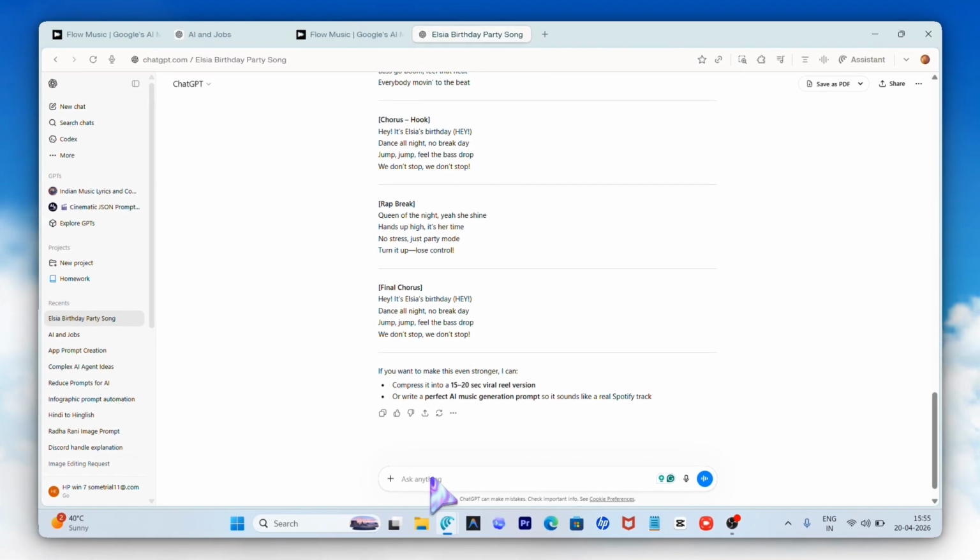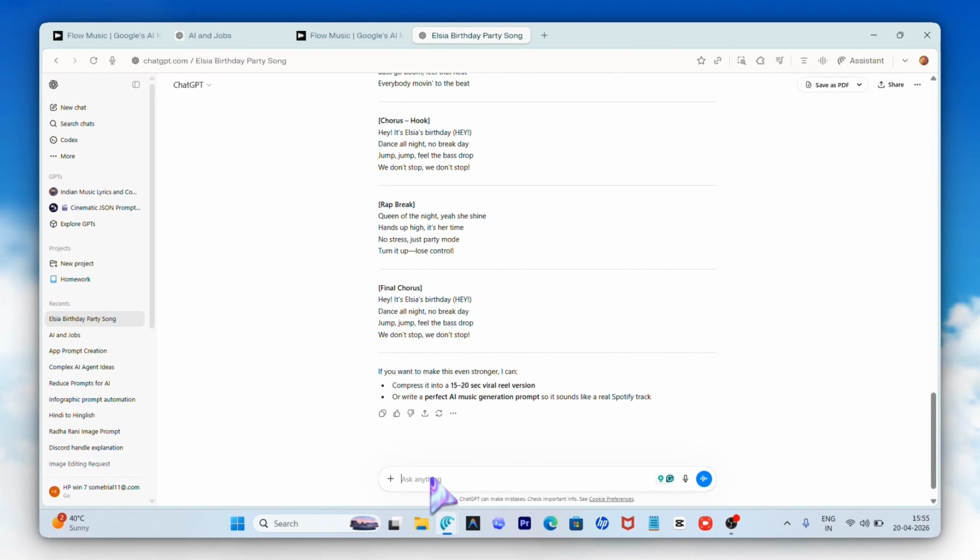Now I want a singing instruction because every lyrics need a singing style. Every lyrics need a way, a path on which the model will look out to generate the music. So I will write on ChatGPT, give me a singing instruction for my AI to generate this music and sing in the way I mentioned above. Now just submit this prompt.